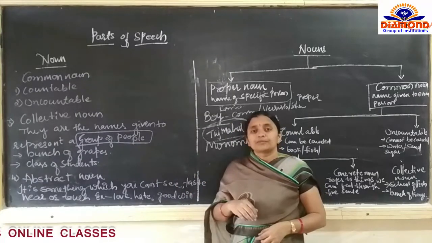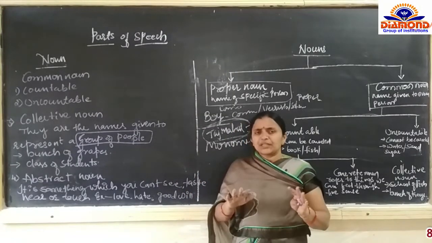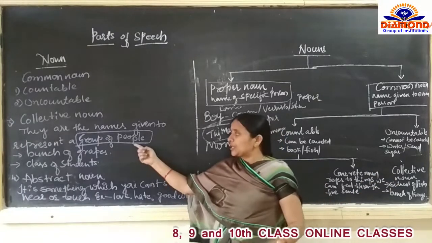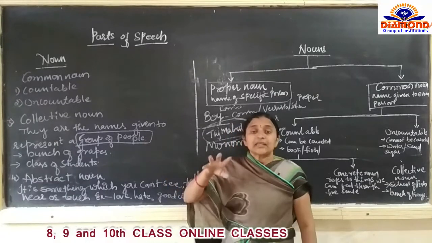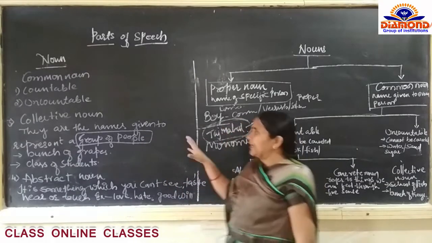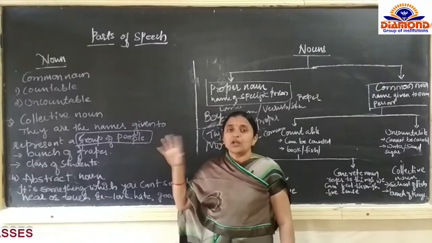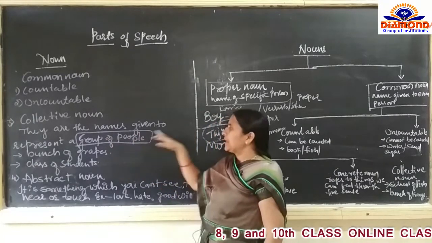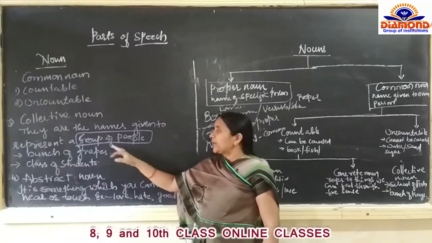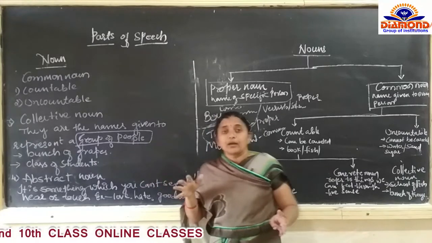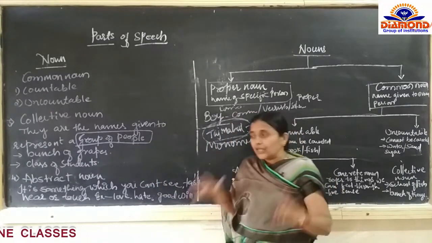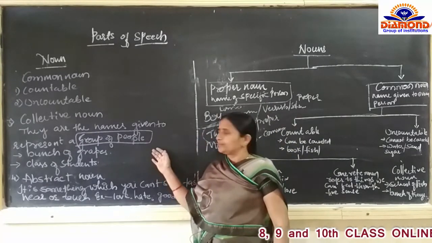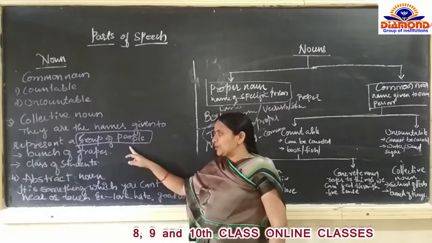Then how is it different from the common noun? Don't confuse that. In a common noun there is no group. But in the collective noun there is a group. The concept should be clear that for a collective noun, there should be a group. The definition says they are the names given to represent a group of people, or it may be a group of things or a group of people, we can say.